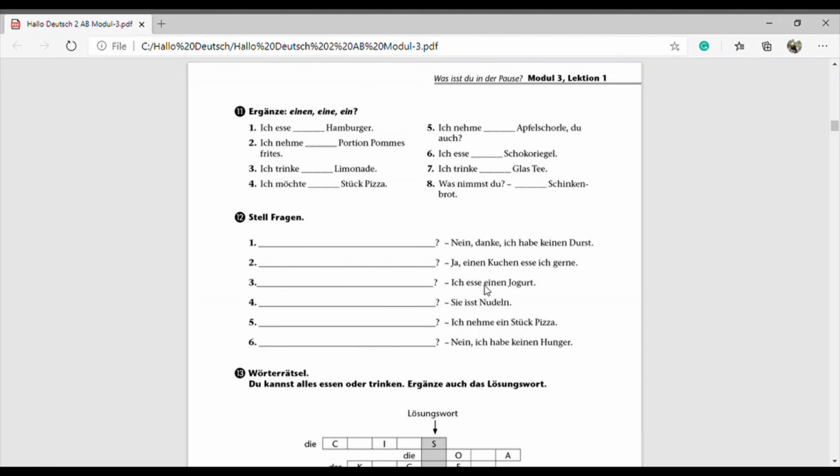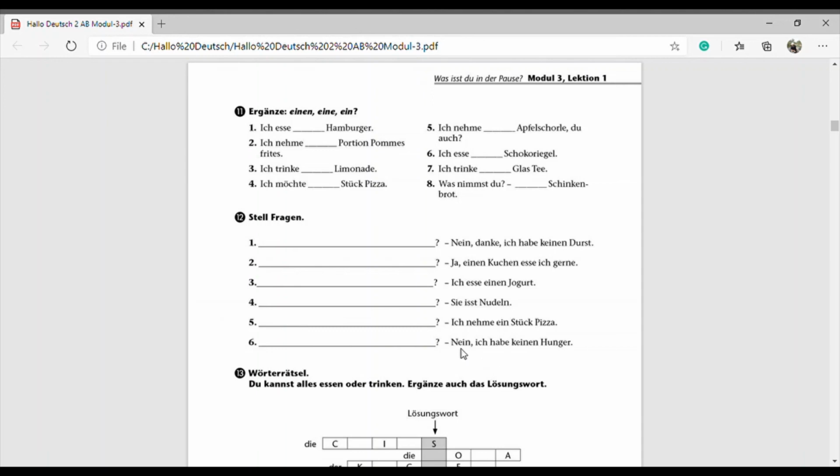Then ich esse einen Joghurt. Then Nummer 3. So we can ask was isst du in der Pause? Then the answer will be ich esse einen Joghurt. Then Nummer 4. Answer is sie isst Nudeln. Yeah. So it's a third person sie. So we can ask was isst Tina in der Pause? Then sie isst Nudeln. Okay. So third person singular. So she eats. Then next Number 5. Ich nehme ein Stück Pizza. The question will be Peter, was nimmst du? Or we can say simply was nimmst du? Then ich nehme ein Stück Pizza.